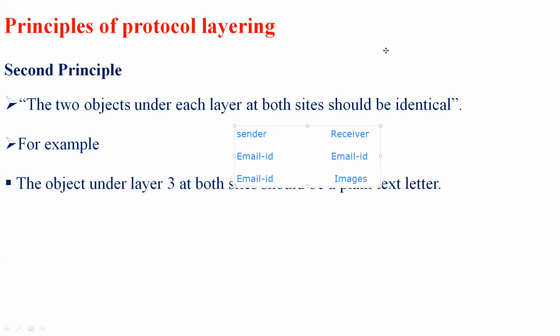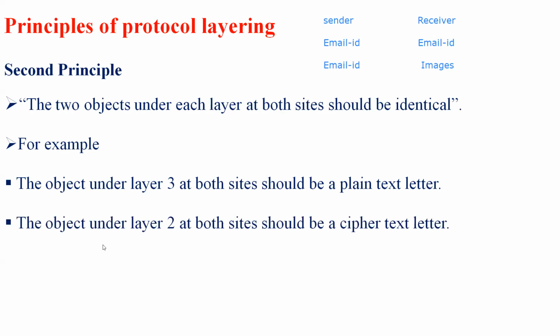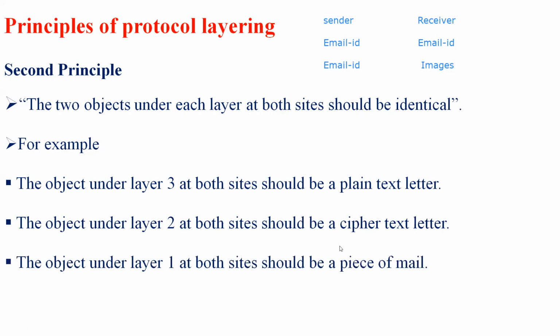So the second principle says that the two objects under each layer at both sides should be identical. So when the communication takes place, the plain text which is converted should be the same. The object under layer 2 at both sides should be a ciphertext letter. And at layer 1, it should be a piece of mail. So these are the three different situations in the example of AND and Maria.